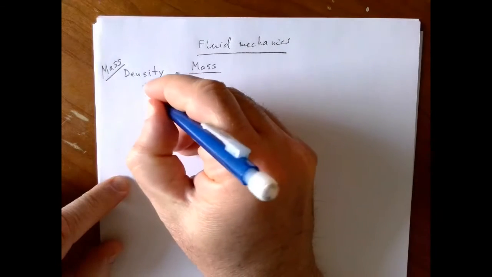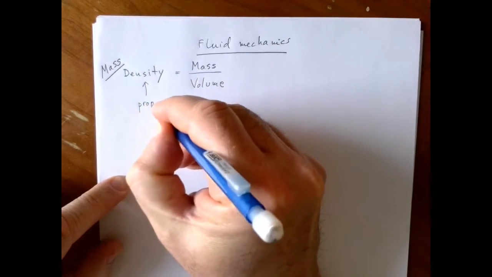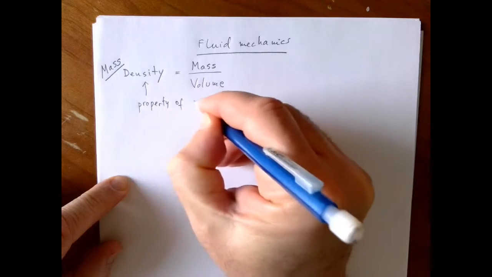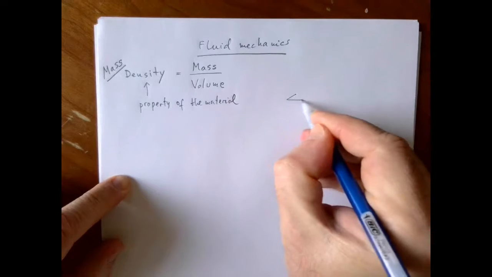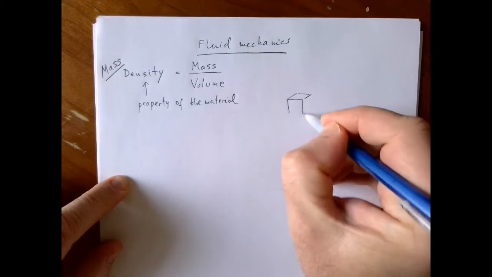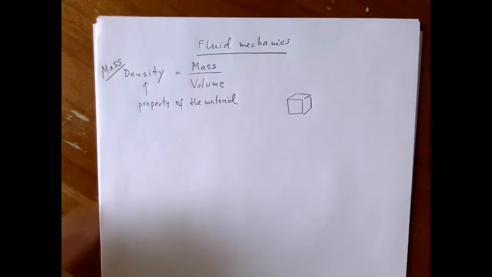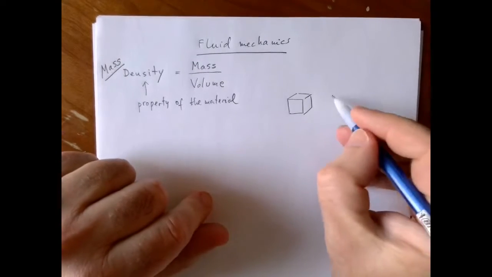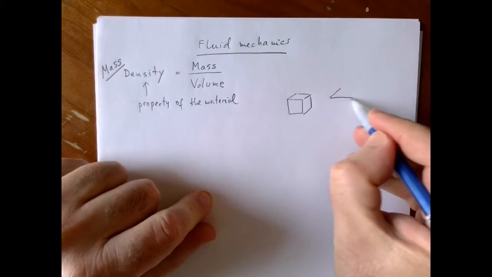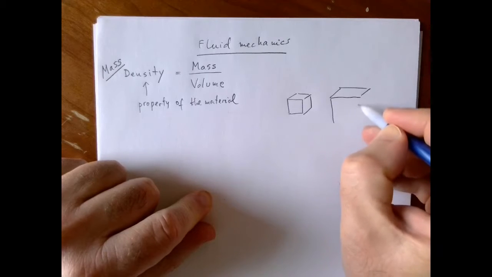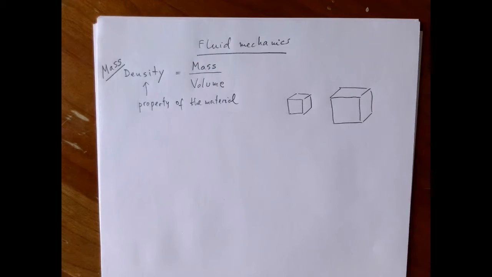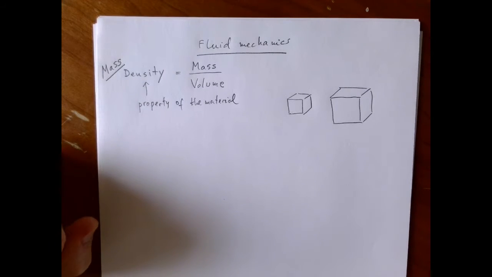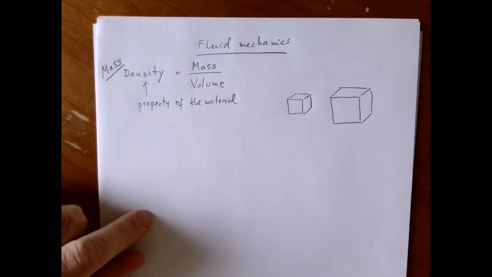And this mass density is a property of the material. In other words, if we have a cube made of aluminum and we have another cube made of aluminum, obviously a bigger one, they will have the same density because they are both made of aluminum.